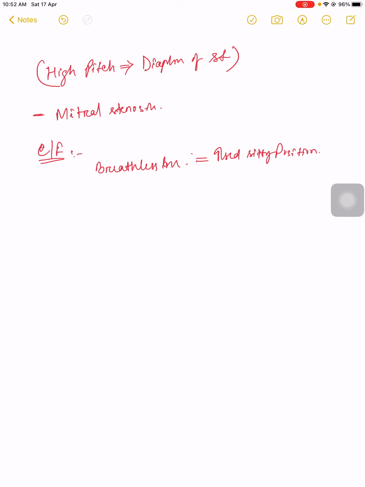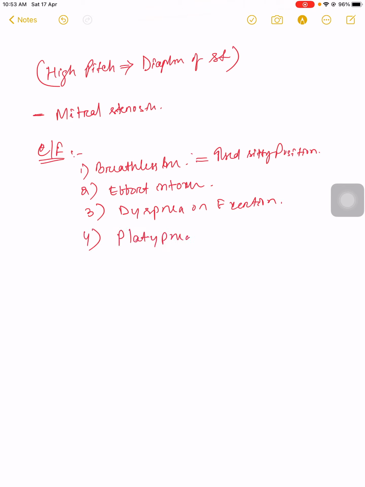And what are the other features? Effort intolerance. Third one is dyspnea on exertion. Platypnea: breathlessness increases during the sitting position. This is known as platypnea.